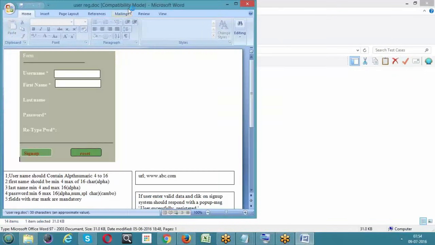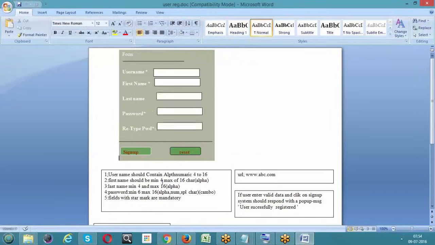I have a user registration form here, which is on the abc.com website, and here we have input fields, and every field has limitations. Username should contain 4 to 16 characters. First name should contain 4 to 16 only alphabets. Last name the same, and password has some limitations. Every field here has some limitations, right?